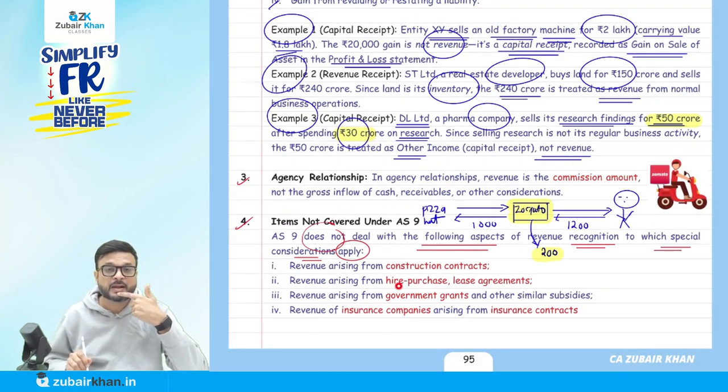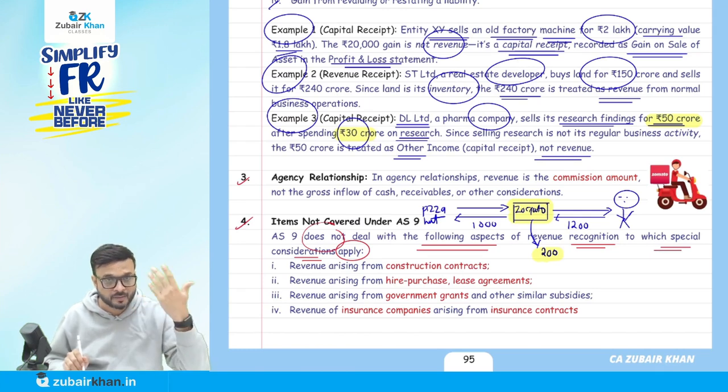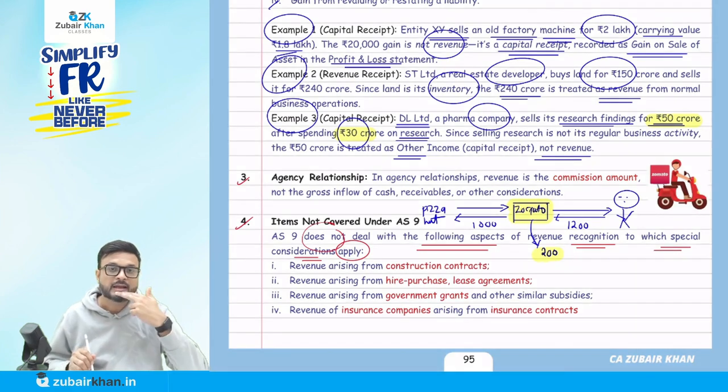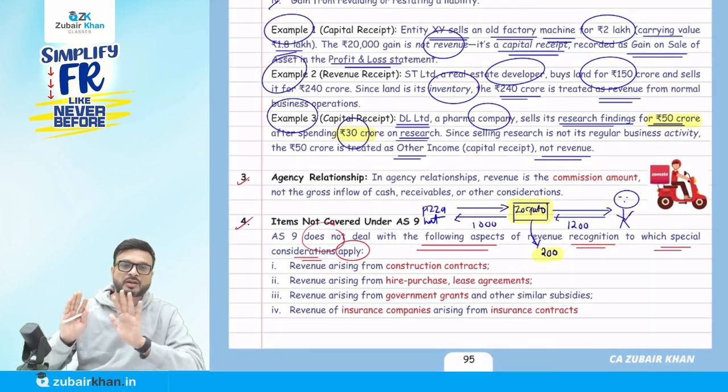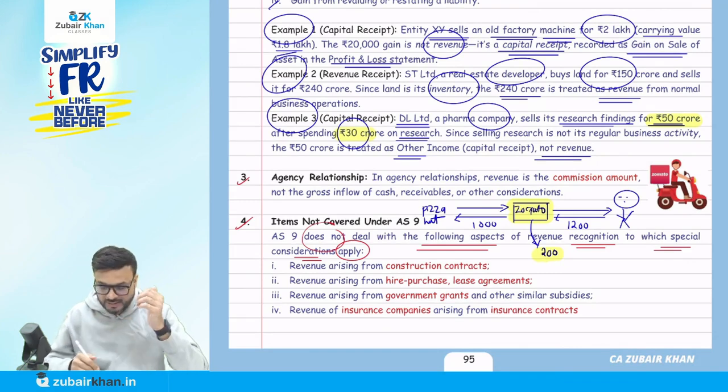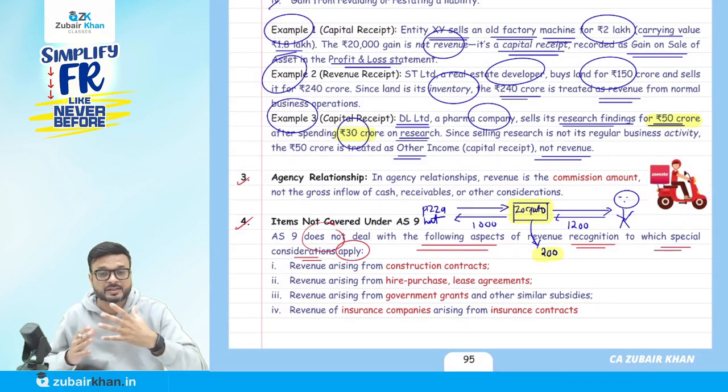Now, revenue arising from hire purchase and lease agreements is covered by Accounting Standard 19. Revenue arising from government grants and other similar subsidies is covered by Accounting Standard 12. And revenue of insurance companies arising from insurance contracts: they have a different way of doing the recognition, so that is also not covered under Accounting Standard 9. So under these four, AS 9 does not apply.